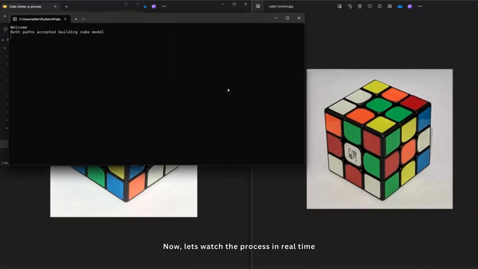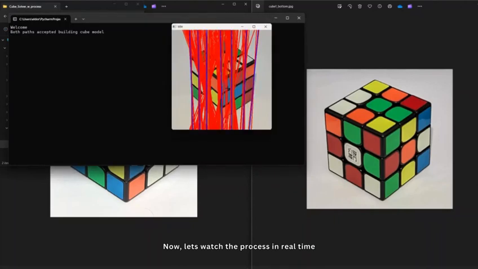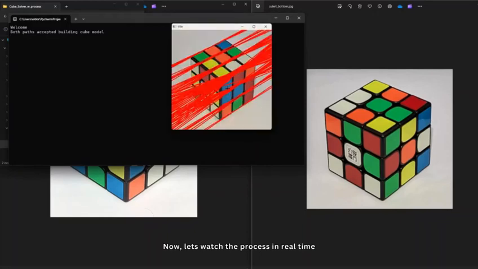Pieces align, solving the Rubik's Cube, it's a sign.